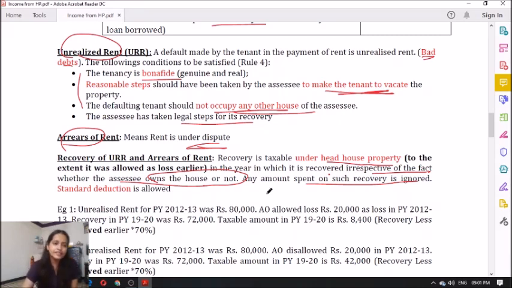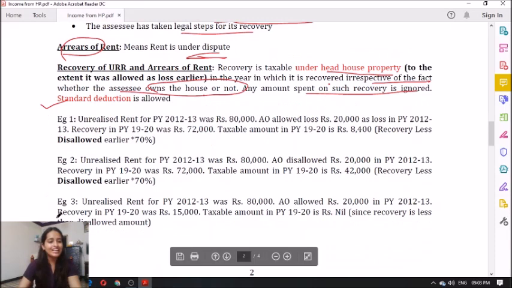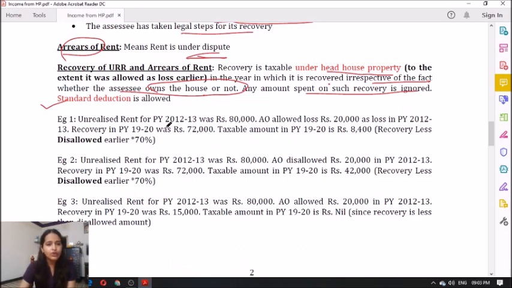And is the standard deduction allowed? Yes, the standard deduction of 30% is also allowed. So let us quickly go through the examples of recovery of unrealized rent. See now, example number 1: unrealized rent for FY 12-13 was 80,000. The assessing officer allowed a loss of 20,000 in previous year 12-13 and recovery in 19-20 was 72,000. What is the taxable amount?